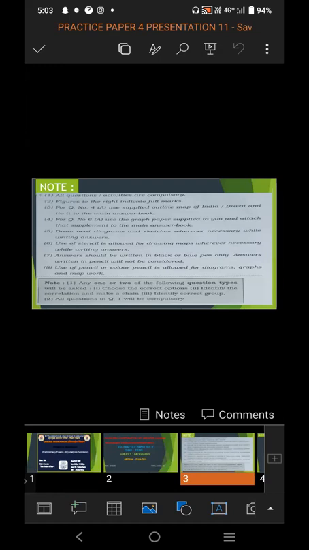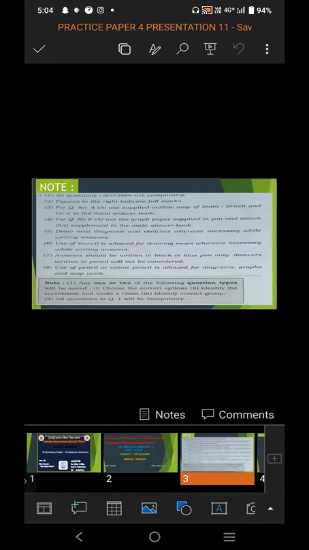Draw neat diagram and sketches wherever necessary while writing answers. You have to draw neat diagrams and sketches wherever it is asked or where it is related to the answer. The diagram should be neat, perfect. You should not scribble. It should be perfect. Use of stencil is allowed for drawing map wherever necessary while writing answer. You can use stencils for drawing map if it is required in your answer.